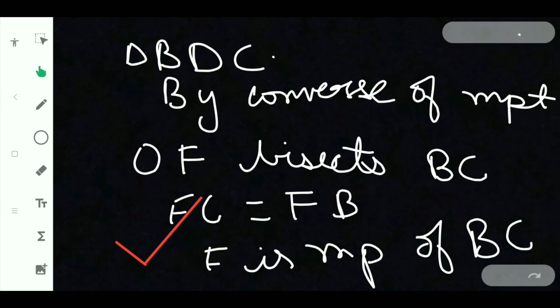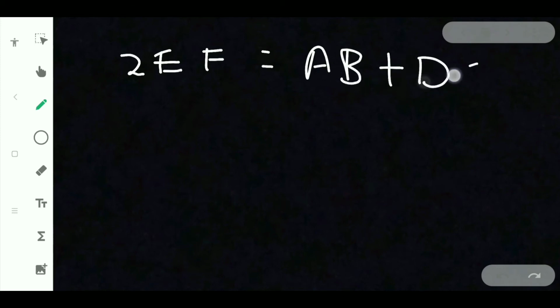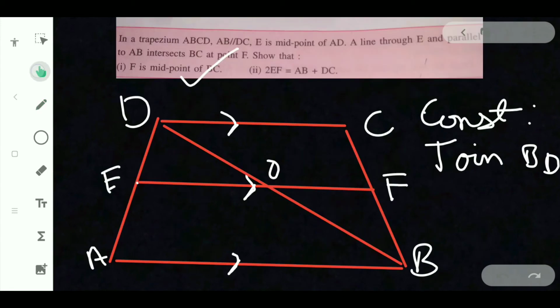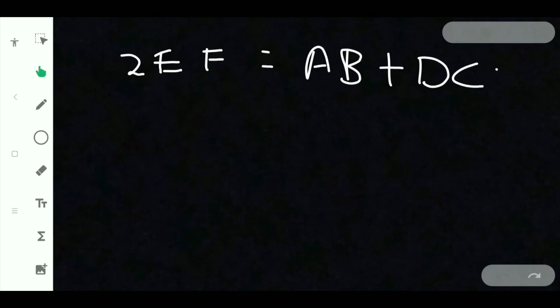The question is to prove that 2EF is equal to AB plus DC. From the figure, EF is nothing but EO plus FO. This whole line is EO and FO.